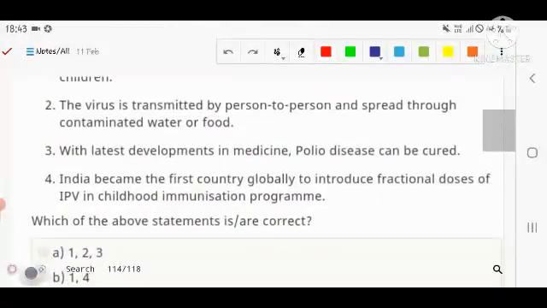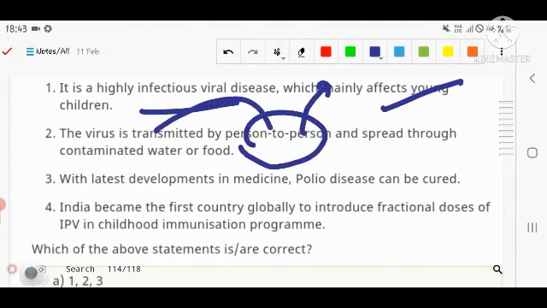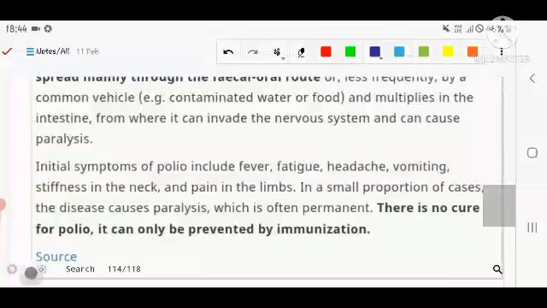Third is incorrect, so not all are correct. It is a highly viral disease, that is correct. It is transmitted from person to person. Yes, the viral disease is very easily transferable and spreads through contaminated water or food or even the air also. With the development in medicine, polio cannot be cured, but it can be prevented. India became the first country to do that, that is correct.